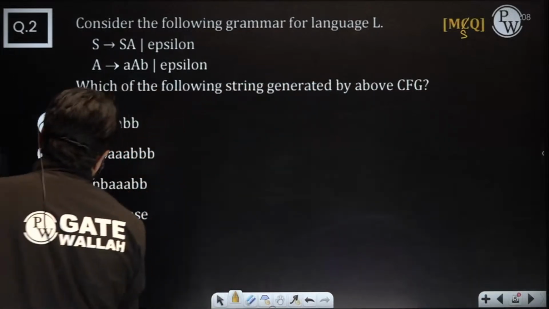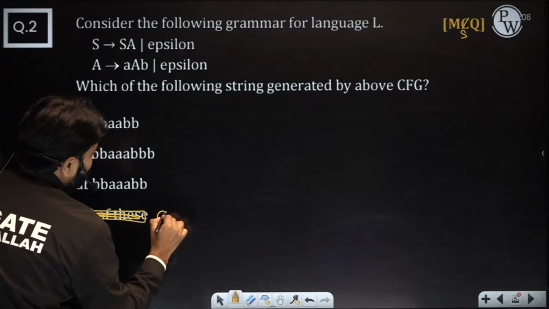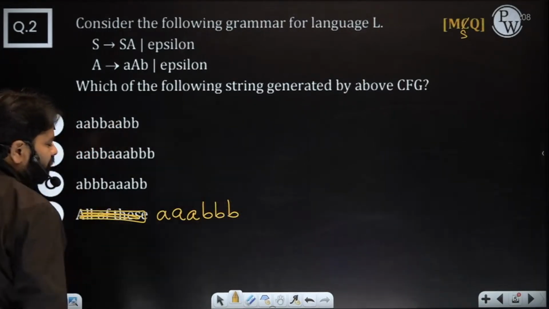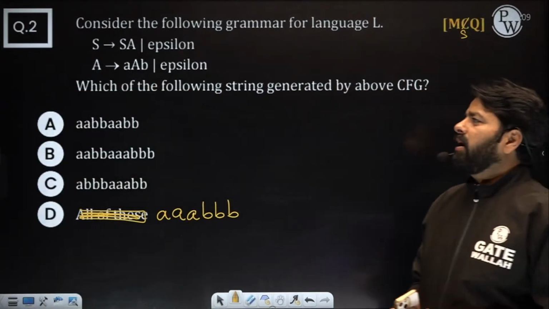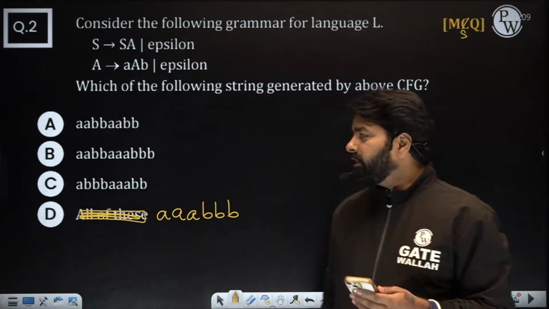And let me write all of this. I don't want to choose MCQ here. Let me write some other string here. Double A, so otherwise triple A, triple B. Very simple one. Okay, please delete all of this and just choose properly. I want it to be MSQ. Okay, let's see.